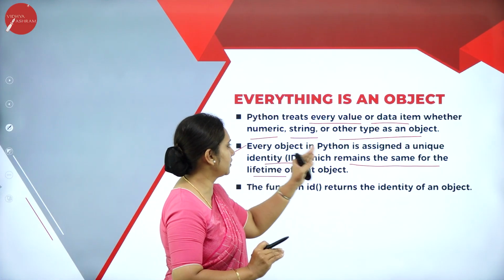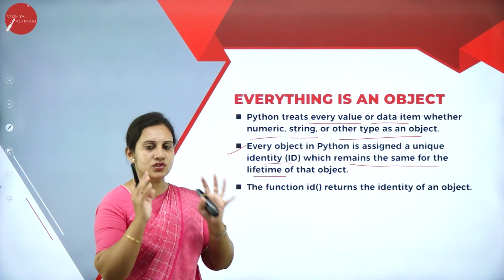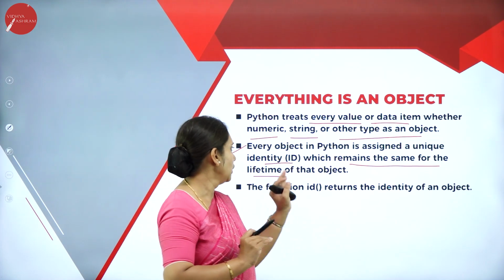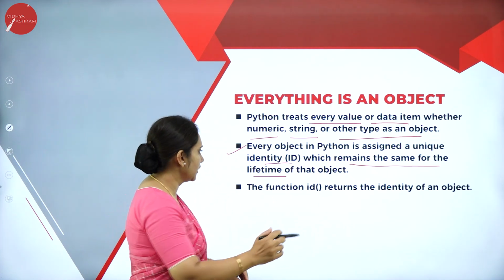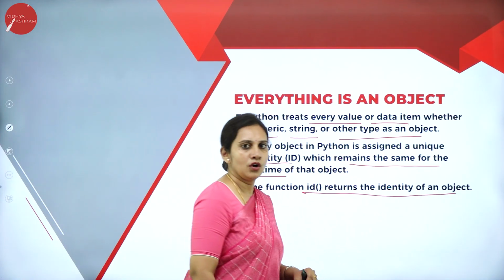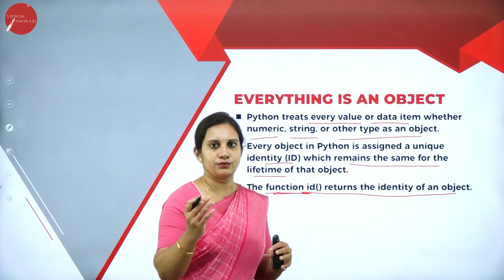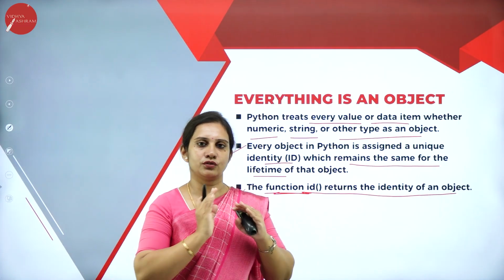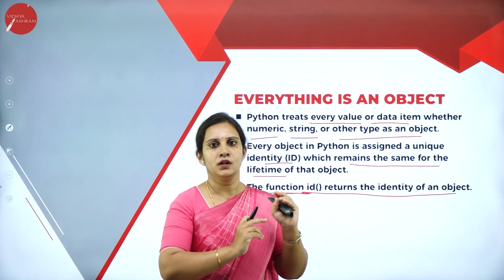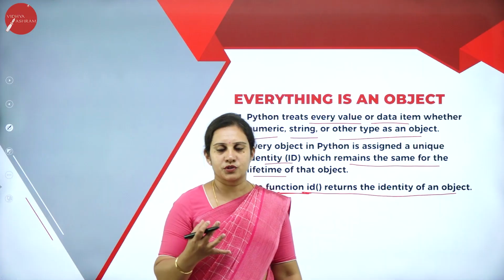The function id returns the identity of an object. It identifies the object throughout the program, or throughout the lifetime of that particular object. So we call this everything is an object.